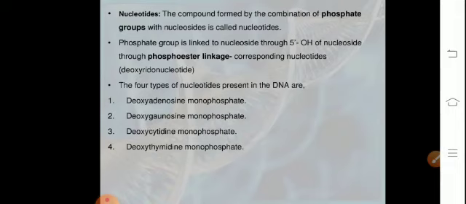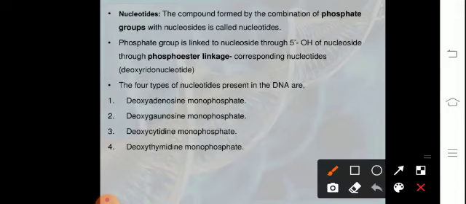Talking about the nucleotides, the compound formed by combination of a phosphate group with a nucleoside is a nucleotide. So a nucleoside is a combination of sugar and the nitrogenous base. And when there is presence of phosphate, it is referred to as a nucleotide. The phosphate group is linked to this nucleoside through the 5' hydroxyl end to form a phosphoester linkage.